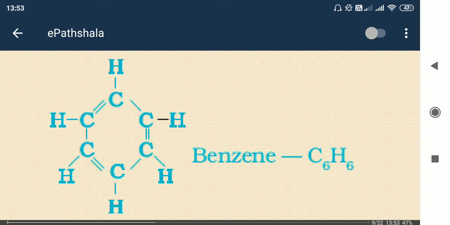So benzene, in case of benzene it is also cyclical, right? Cyclical-like structure, but alternate double bonds are present. You can see from the structure itself, CC double bond, then next one is CC single bond, then next one again CC double bond, then again CC single bond, likewise it is going. So in this case alternate double bonds are present, that is the benzene C6H6. Okay, so it is an aromatic compound.